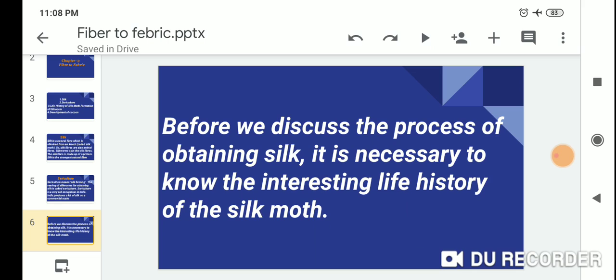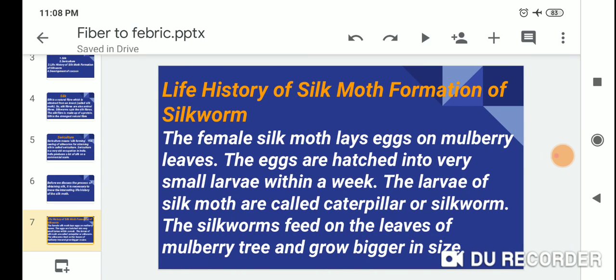So before we discuss the process of obtaining silk, it is necessary to know the interesting life history of the silk moth. Life history of the silk moth, formation of silkworm. The female silk moth lays eggs on mulberry leaves.